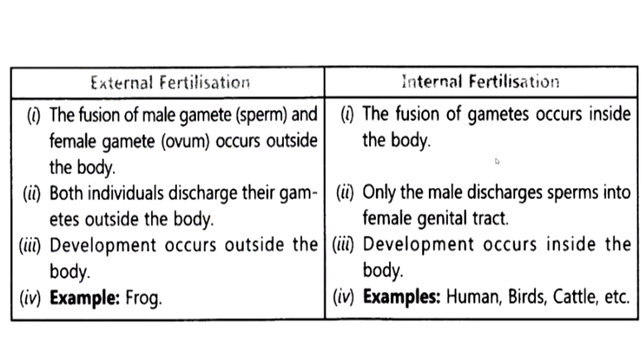External fertilization and internal fertilization. Fertilization is of two types, external fertilization and internal fertilization. The fusion of male gametes and female gametes outside the body is called external fertilization. Both individuals discharge their gametes outside the body. Development occurs outside the body. Example, frog. Internal fertilization: the fusion of gametes occurs inside the body. Only the male discharges sperm into the female genital tract. Development occurs inside the body. Example, human beings, birds, cattle, etc.